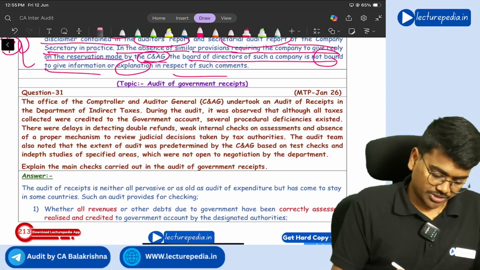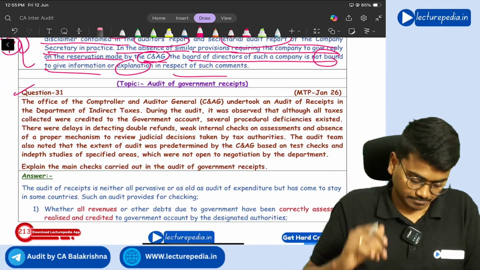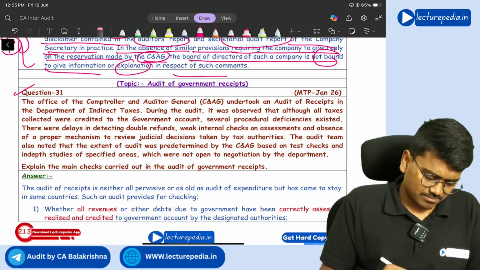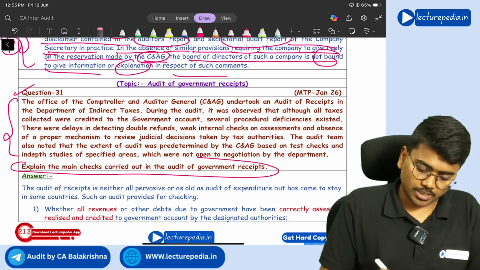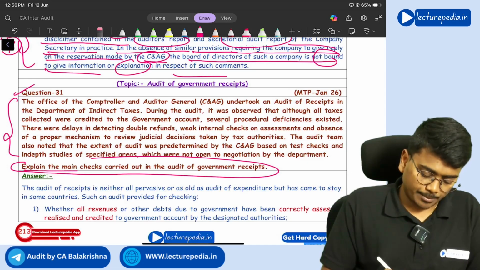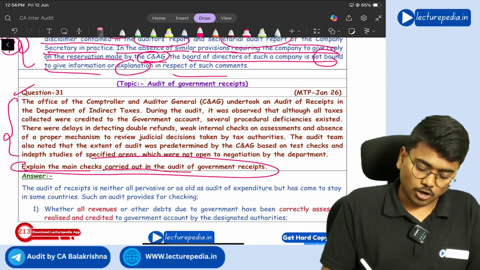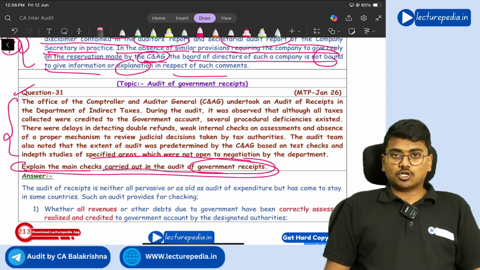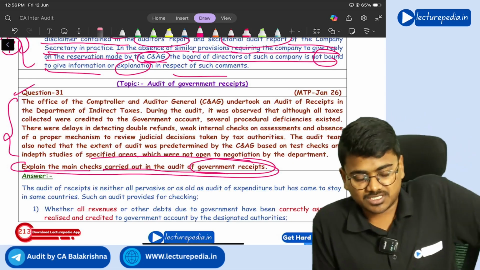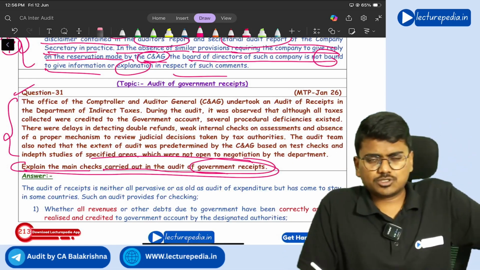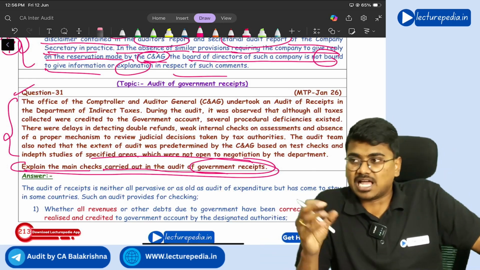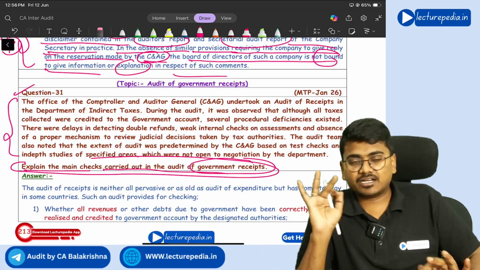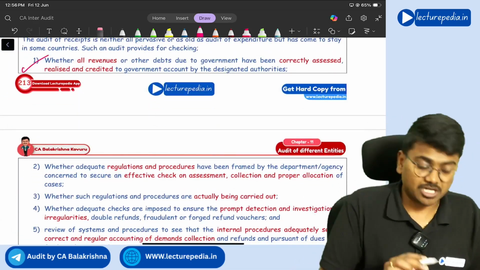Next, question number 31. See, all this is irrelevant, you can just read the last point. It says, explain the main checks carried out in audit of government receipts. So how will you audit government receipts? The auditor needs to check whether all the revenues that should be received by the government have been properly assessed and credited to the government account or not.